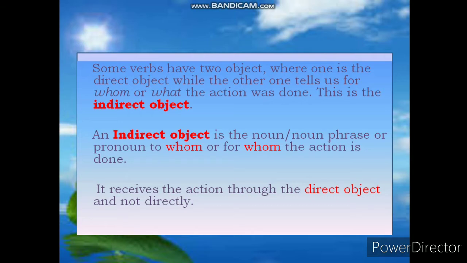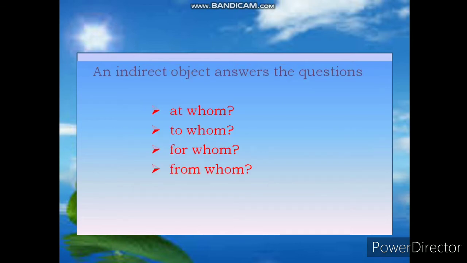Some verbs have two objects, where one is the direct object while the other one tells us for whom or what the action was done. This is the indirect object. So, an indirect object is a noun or noun phrase or pronoun to whom or for whom the action is done. It receives the action through the direct object and not directly. An indirect object answers the questions at whom, to whom, for whom, from whom.